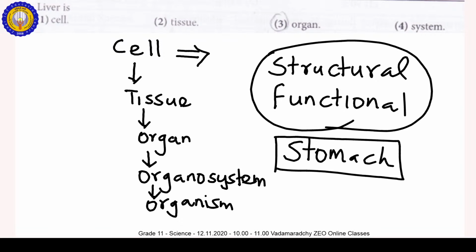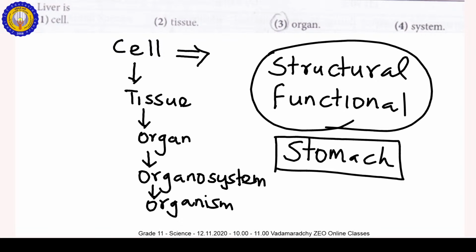Mechanical food digestion already occurs in the initial part of the digestive system, the mouth cavity, by the teeth. There are different types of teeth: incisors, canines, premolars and molars. These are the different types of teeth, for cutting, tearing and grinding food.